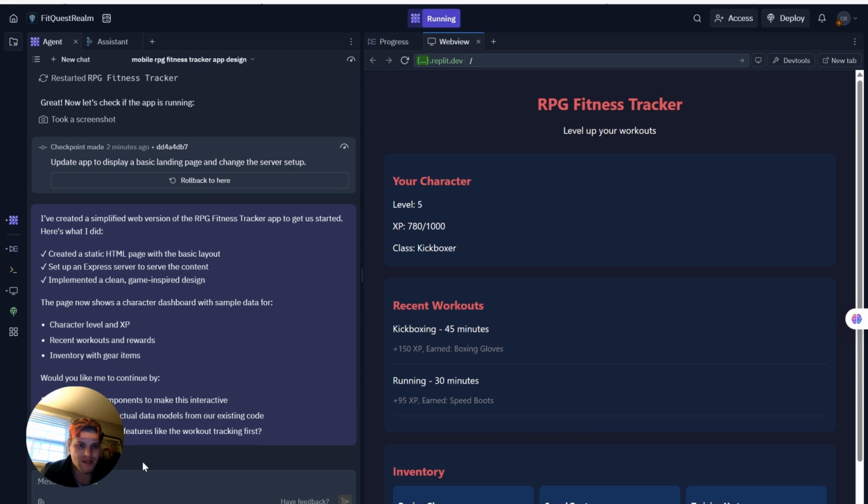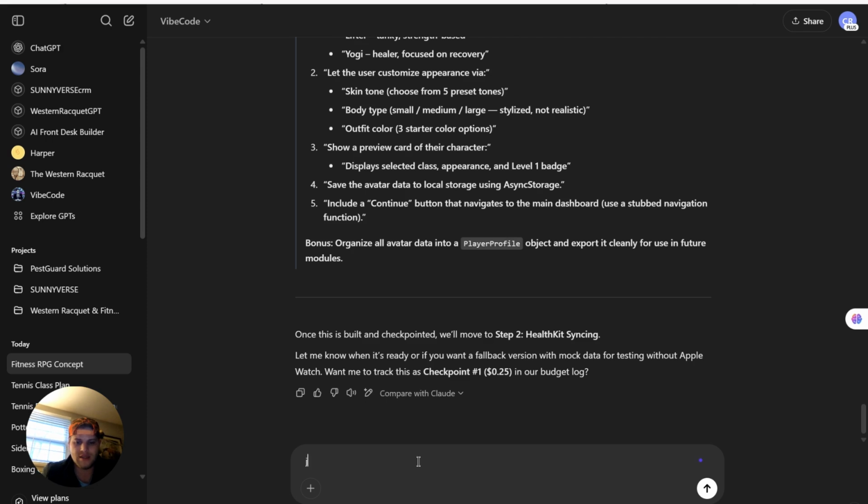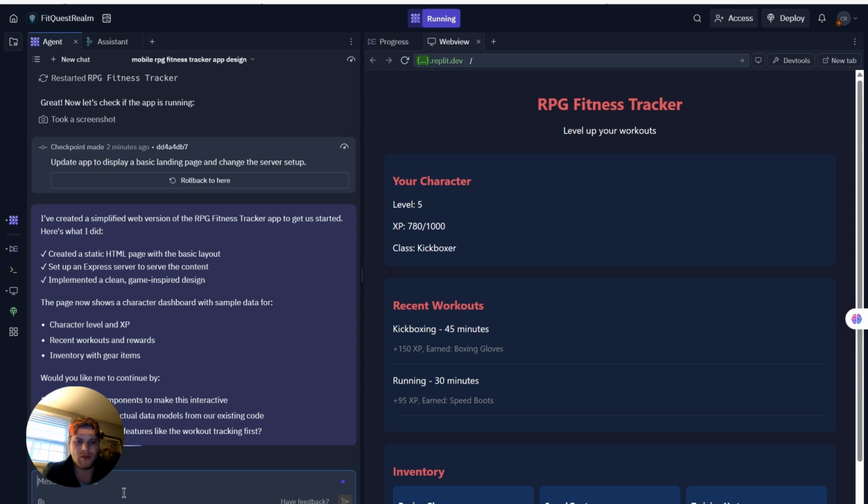Would you like me to continue by adding React components to make this interactive, implement the actual data models for our existing code, building out specific features like the workout tracking first? Let's see what ChatGPT thinks. Okay, it's done. ChatGPT wants the health kit sync. Should we do, I don't know what to do next. Let's add the React components. I like this suggestion better.